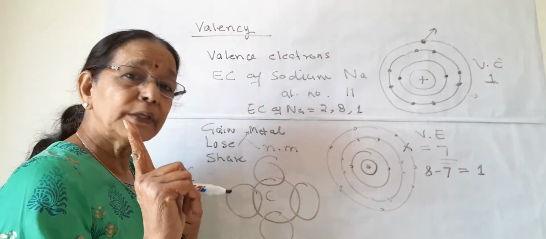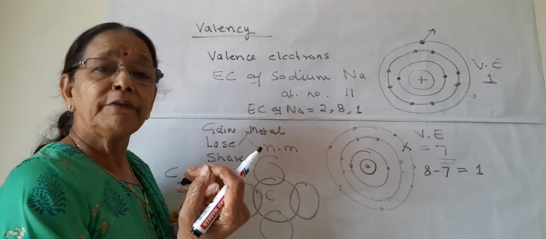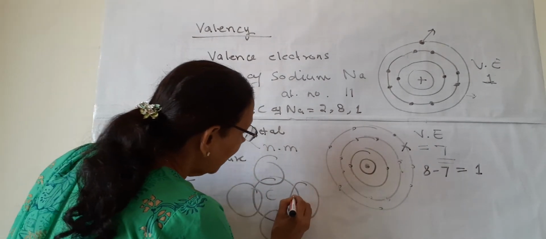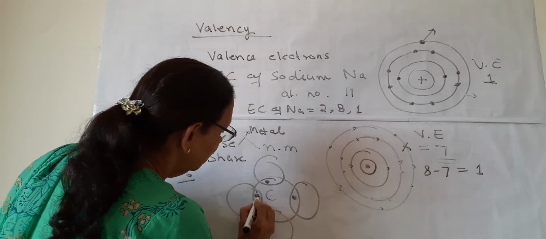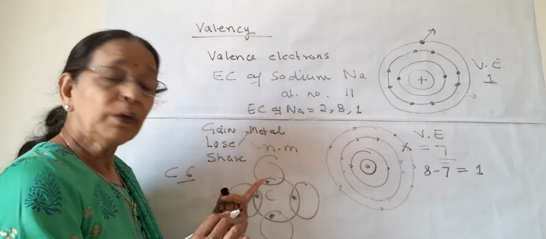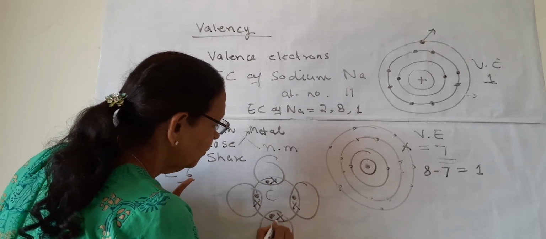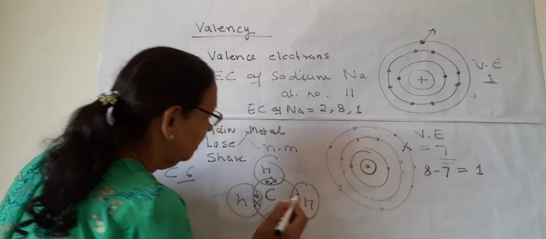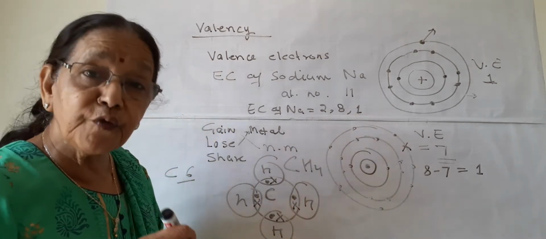In the last shell, hydrogen has only 1, and if it has 1 more, then it will be stable under the duplet rule. Carbon has 4 in the outermost shell, and hydrogen has only 1. This cross shows hydrogen. This is C. So what is this? This is the structure of methane, CH4.